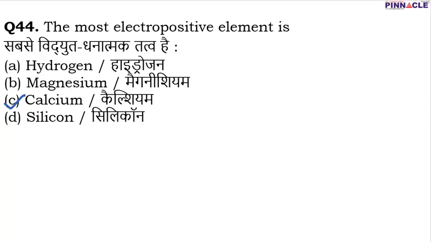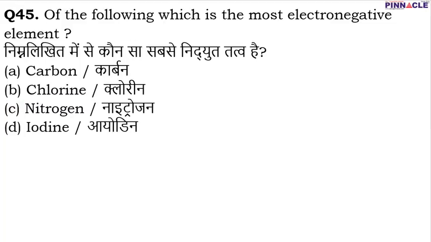Coming to question number 45. Question number 45 is, of the following, which is the most electronegative element? Out of these 4, carbon, fluorine, nitrogen and iodine, definitely fluorine is the most electronegative element. And if we talk about the entire periodic table, then fluorine is the most electronegative element of the periodic table.